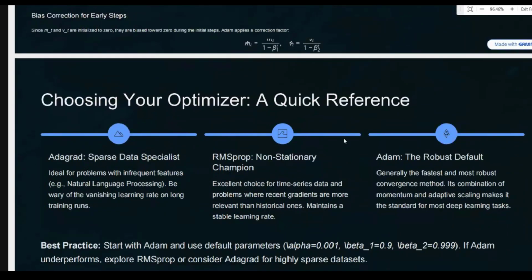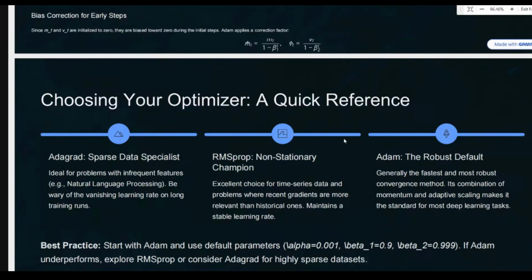Now talking about how we can choose our optimizer. If you have infrequent features, like in natural language processing, where there is no fixed pattern, choosing normal vanilla gradient descent could pose a problem, as different parameters could have different curvatures, and using the same learning rate for all the parameters could be a problem. So here we can use Adagrad. When RMSProp is used, as I discussed, it has temporal dependency and gives importance based on time. So it is very good for time series data problems, where the recent gradients are given more importance than the historical ones.